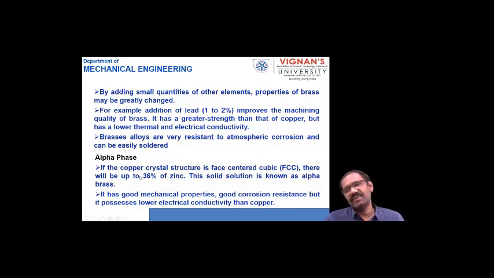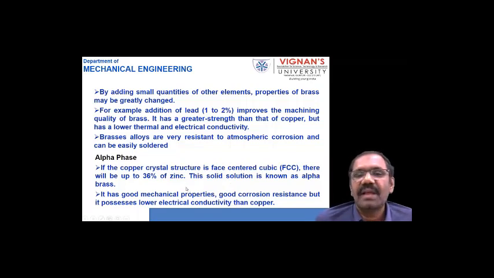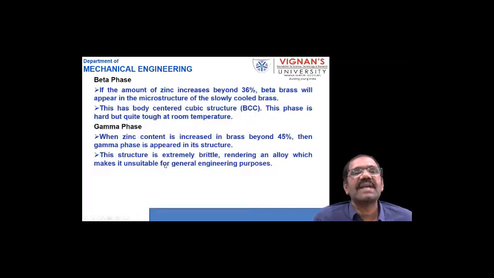In the partial eutectic system we already discussed the alpha phase and beta phase. At room temperature, the maximum solubility of zinc in copper is 36%, and that is called the alpha phase. Below 36%, all the alloys have the alpha phase. It has good mechanical properties and good corrosion resistance, but lower electrical and thermal conductivity than copper because zinc is added as an impurity. So that is the alpha phase.